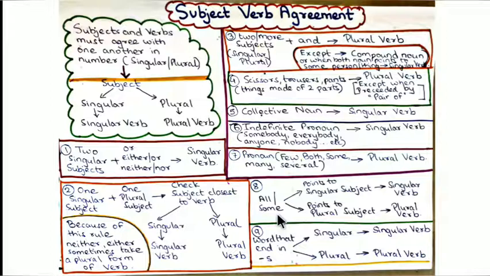When the word all or some points to a plural subject, you have to use the plural form of verb. Next rule, if the subject is a word that ends in s and the word is singular, you have to use the singular form of verb, and if the word is plural, you have to use the plural form of verb.